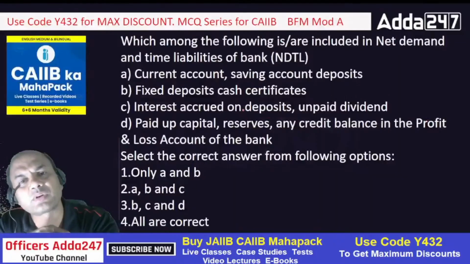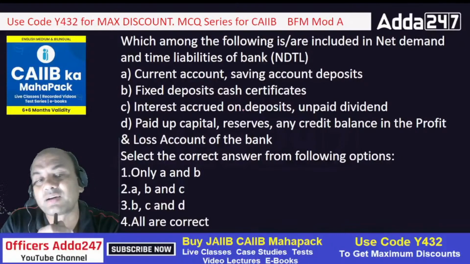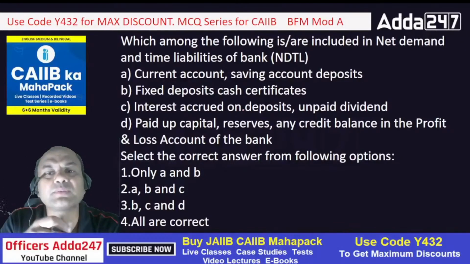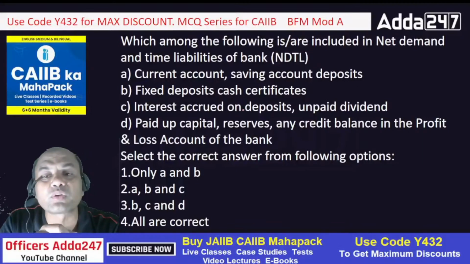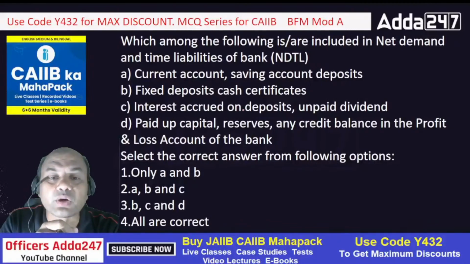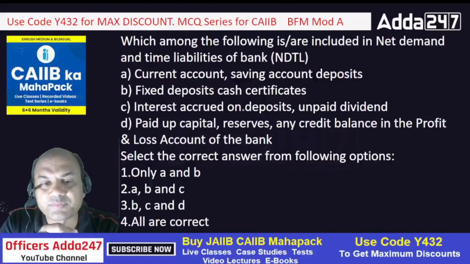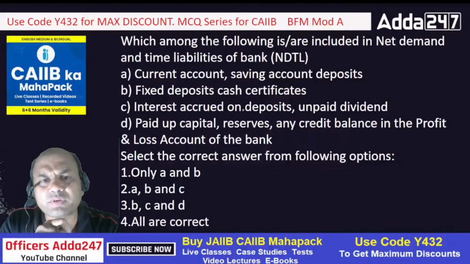Okay, immediately download it. Which among the following are included in the NDTL? Just now I took this question and it has come again. Which among the following is included in NDTL? Current account, saving account, FD cash certificate, interest accrued on deposits, unpaid dividend, paid up capital reserves, any credit balance in the profit and loss account. Select the one which is included.